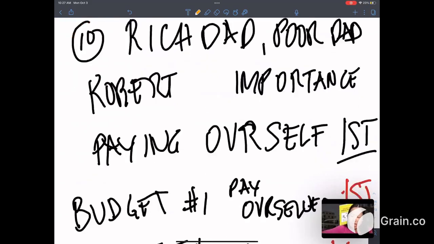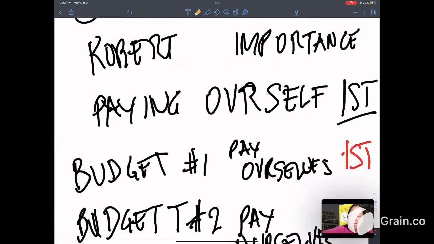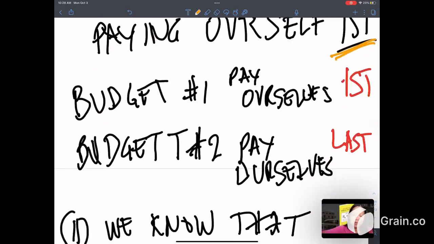Lesson number 10, Rich Dad, Poor Dad. Robert, in his book, gave importance to paying ourselves first. We should pay ourselves first. There are 2 budgets, right? The budget number 1, which I drew earlier, and the budget number 2, which I drew earlier too.